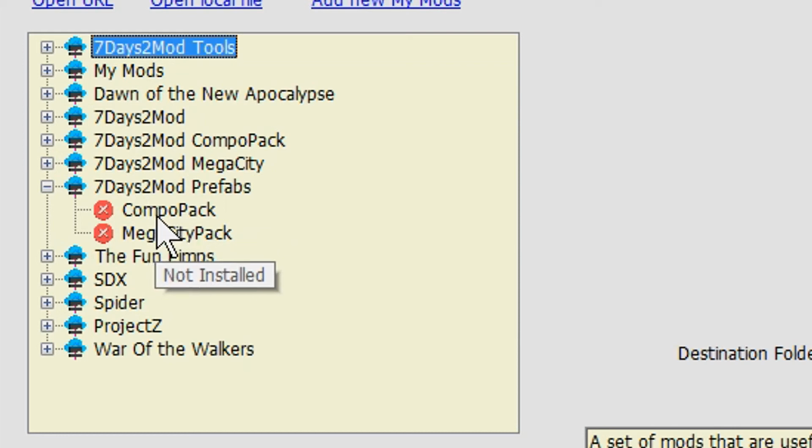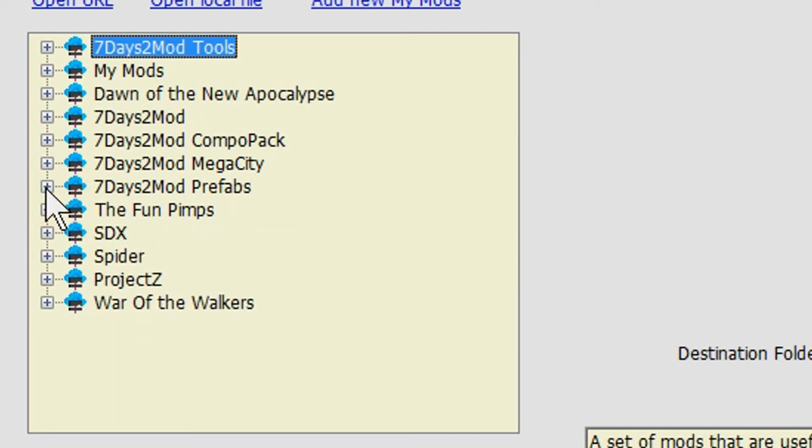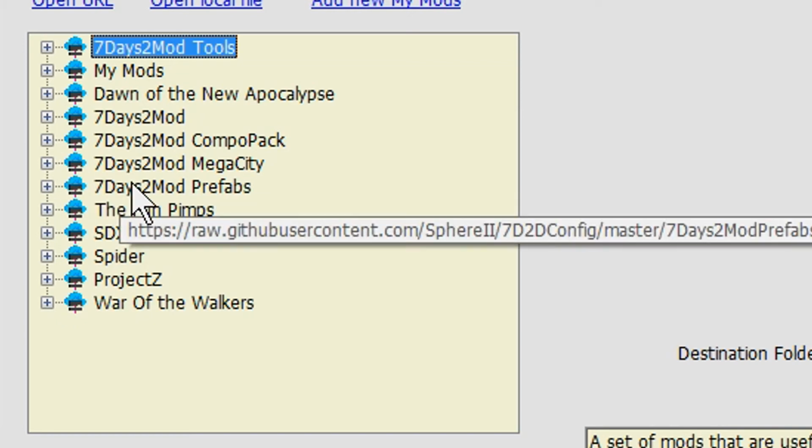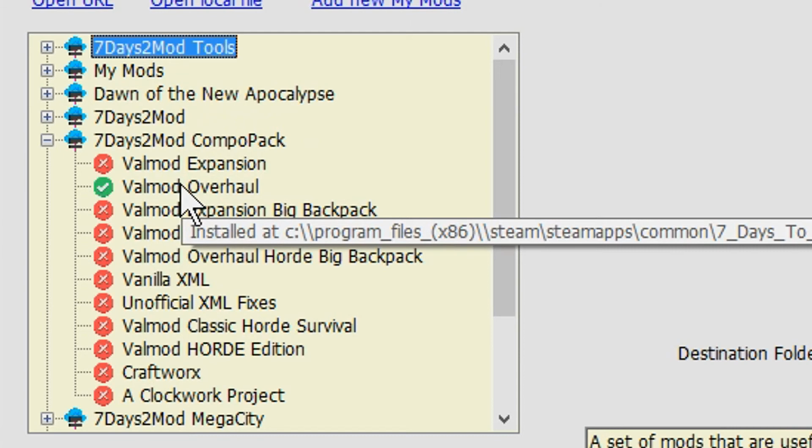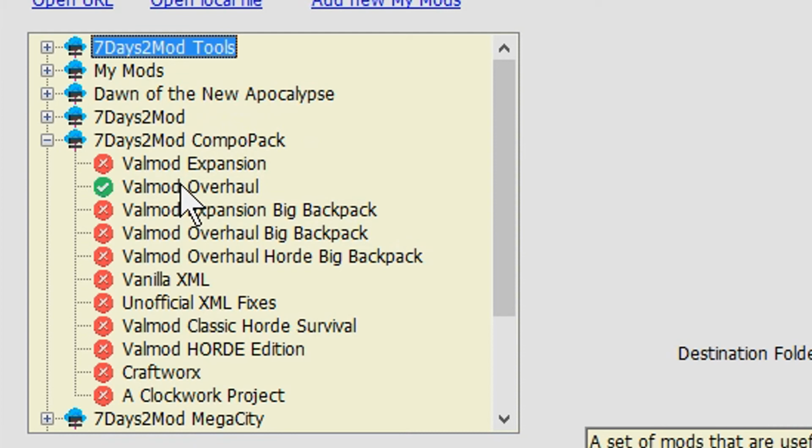Now, if we install one of these, all it's going to do is give you a vanilla game with the new prefabs. However, if I wanted to install a modded game with the new prefabs, it's also under its own little section. So, for example, the one that I use in my live stream, which is Valmod Overhaul with Compo Pack, you can find under here. Just go to 7 Days to Mod Compo Pack, and then choose the mod that you want to install. What this will do is download Compo Pack, install all those prefabs into your game, and then install whatever mod you selected on top of it. So then I've got the prefabs and the mod, and that's essentially how I got it to work with my live stream. So if you guys were interested in installing prefabs and a mod, that's how you do it.